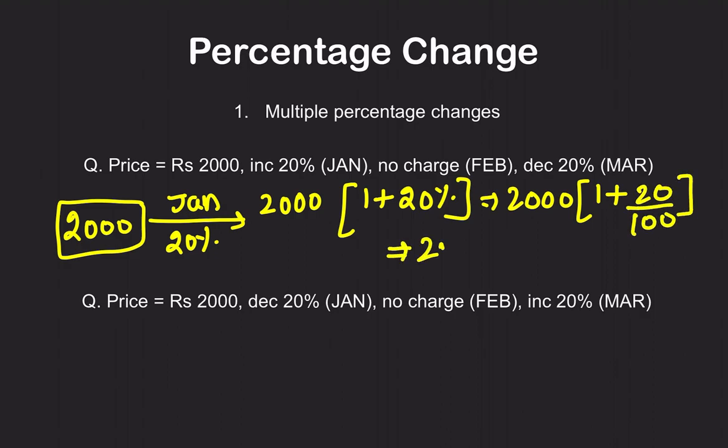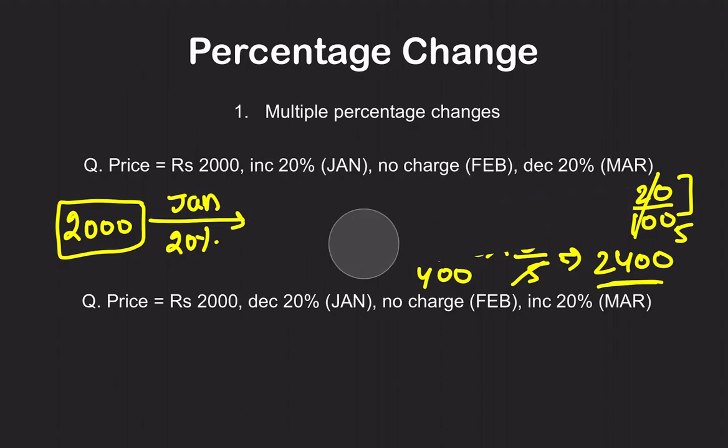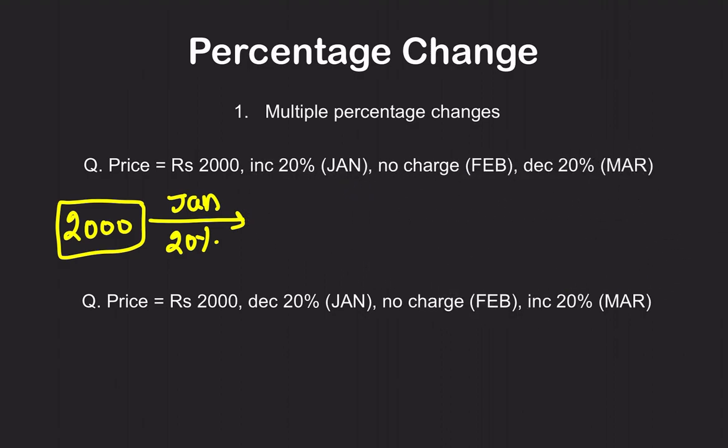So it is 2000 into 1 plus 1 by 5, which is 6 by 5. So 5 sixes are 30, 2000 by 5 is 400, 400 times 6 is 2400. So from January, with a 20% increase, the value is now 2400.